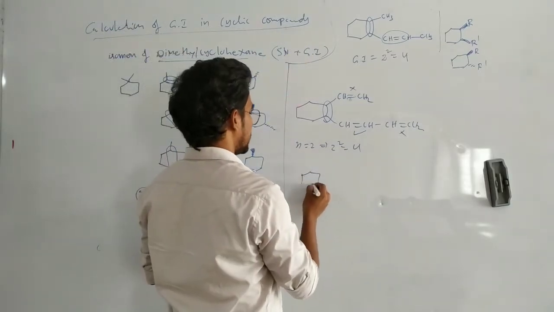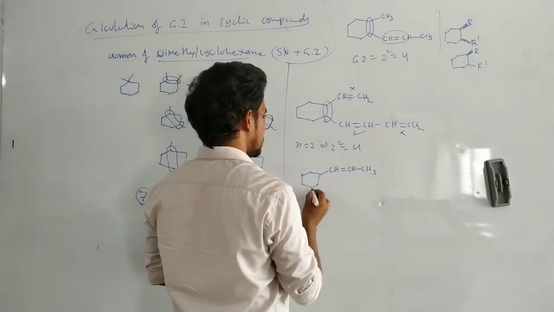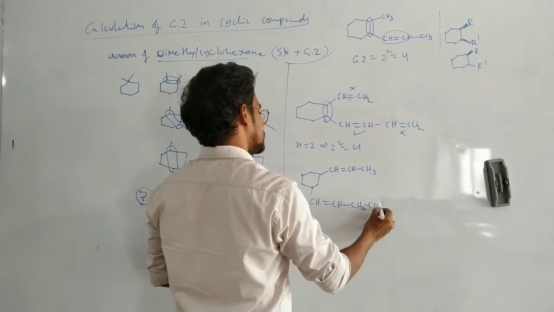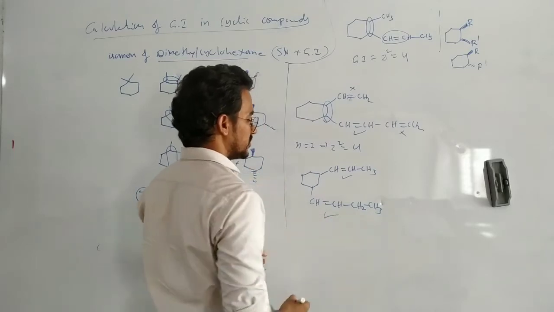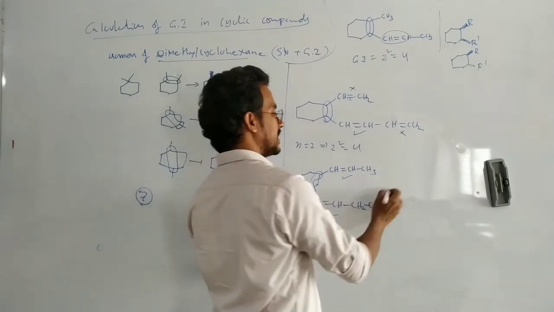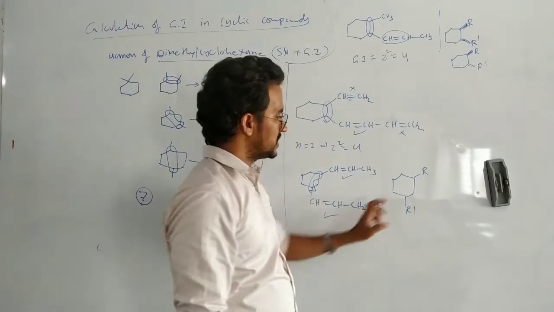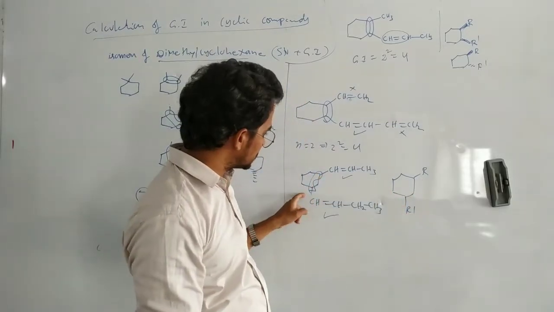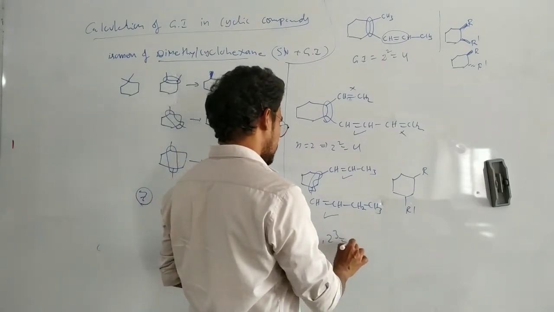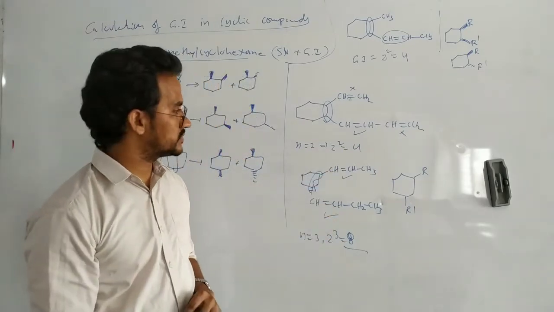Or suppose I am taking like this: the CH double bond CH, bond CH3, the CH double bond CH, bond CH2, CH3. About this one possible, about this one possible. Now about this 1,3. Let us say these are alkyl groups. Here cis-trans is possible. That's why we consider this one as one stereogenic center. So here n equals 3, that means 2 power of 3, 8 isomers, because it is an unsymmetrical molecule.